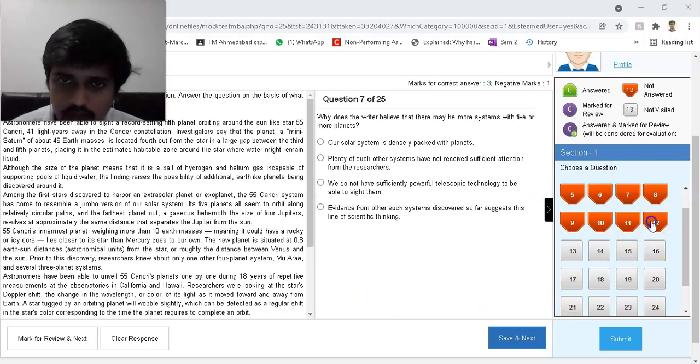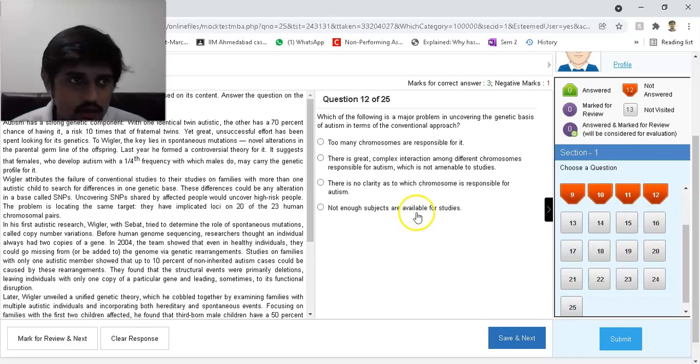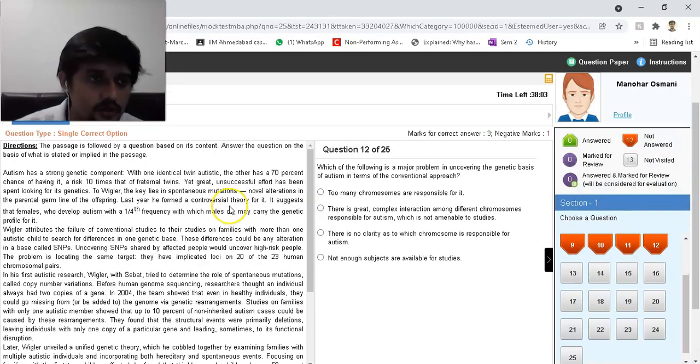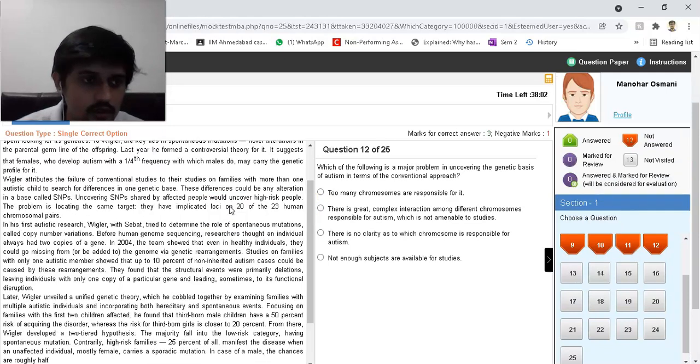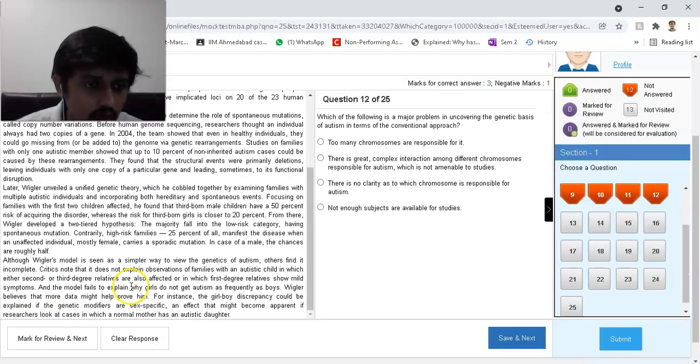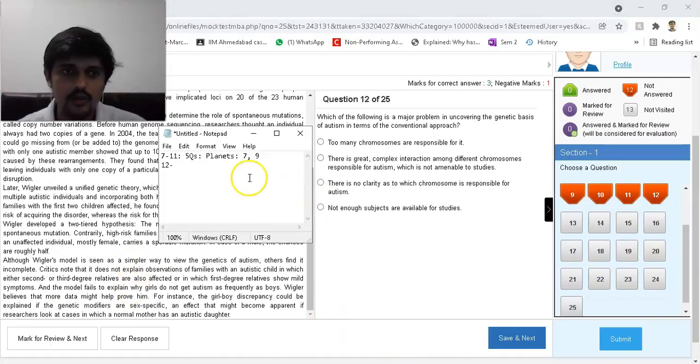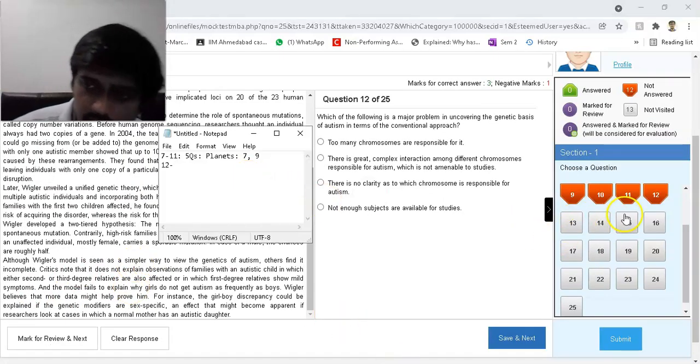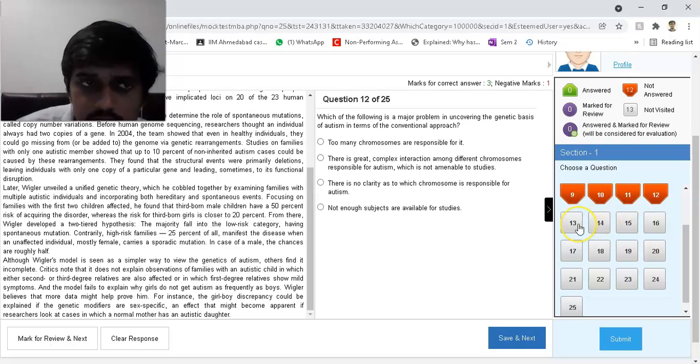Let's go on to 12th. Okay, so what is 12th about? Autism has a strong genetic component. Okay, so it's about autism. I see Wigler, I see a lot of Wigler modeling. It's about some finding with respect to some. Wigler could be a person, Wigler could be some concept that they're talking about. And this is from 12, 13.